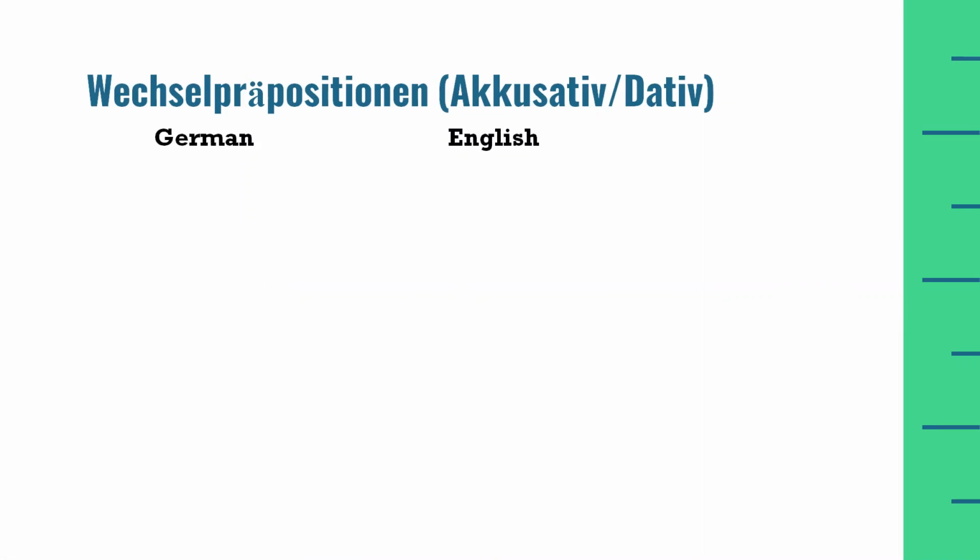What are these prepositions? The first preposition which acts like accusative in certain situations and acts like dative in other situations is an. An means on, and if there is something on a vertical surface and we want to mention it in our sentence, then we can use this preposition an.